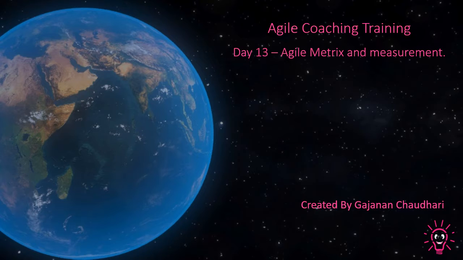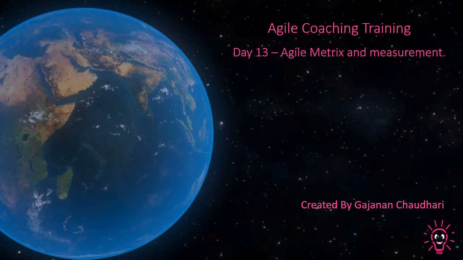Today's day is 20, where we will discuss Agile metrics and measurements. What kind of measurements are available in Agile, what kind of metrics are available in Agile, and how we can use them. What is the benefit of each and every metric in Agile? These are actually Agile guidelines. Whichever metrics are applicable for your project, you have to consider and apply them in your project.